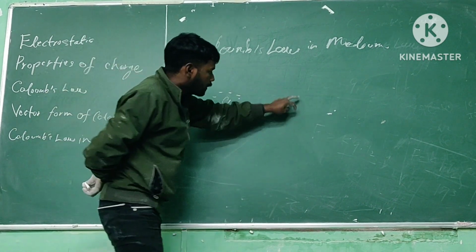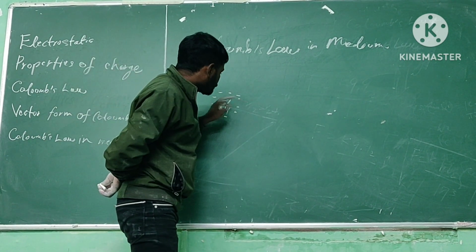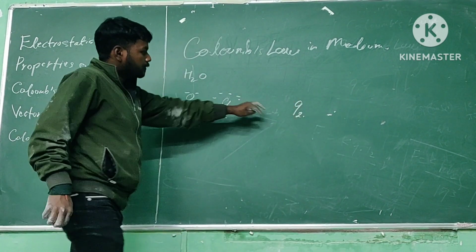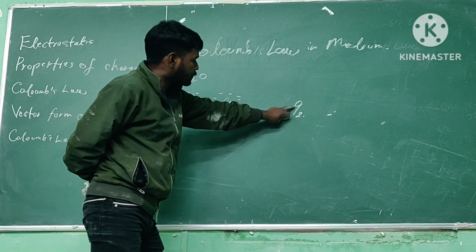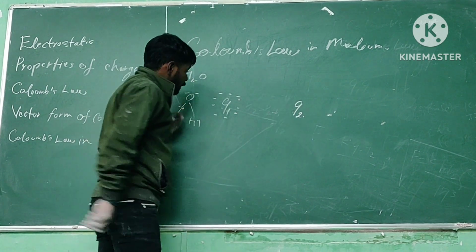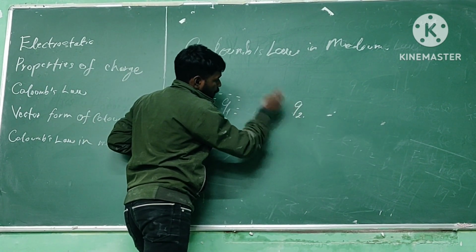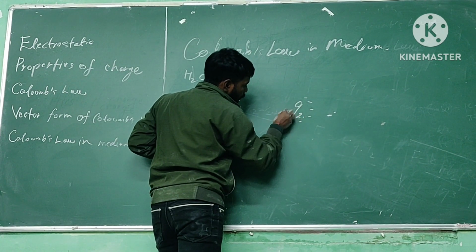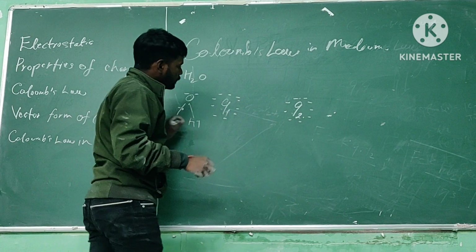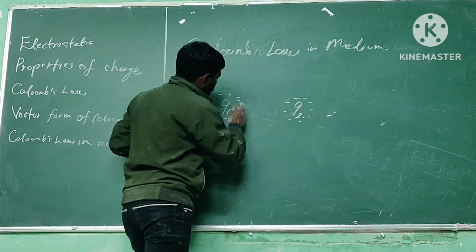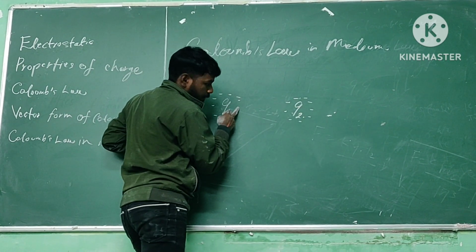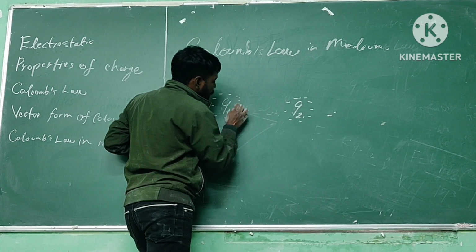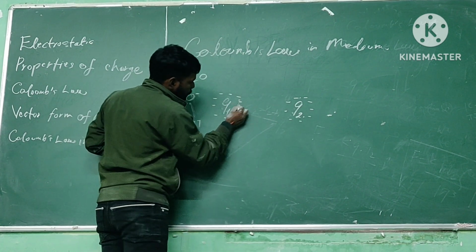Now we will keep another charge in the same medium, q2, which is also positive in nature. Same thing will happen with q2. All the negative charge will surround it, but here the negative charge is already there and q2 is positive. Due to this, the intensity of negative charge here will be high.